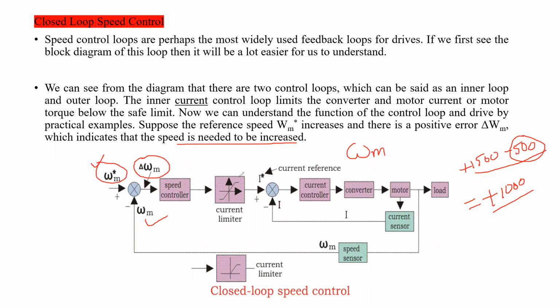Clear? So in the same way again, we are going to use the current limiting controller between the speed controller and the current limiting controller. Current limiting control is nothing but this: this is the maximum value, this is the minimum value. The value should be adjusted between these two.